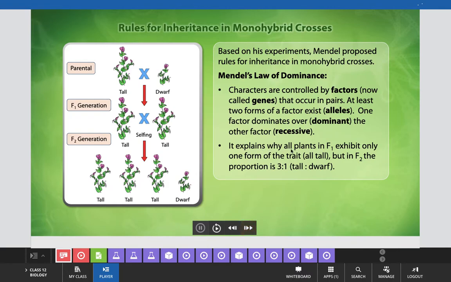This law explains why all plants in F1 exhibit only one form of the trait, all were tall. But in the F2 generation, the proportion shown by Mendel in all the characters of the pea plant was 3:1, meaning the tall and dwarf ratio that he observed for the character height in pea plant as well as in other characters. Always he got the result 3:1 in the F2 generation, and for explanation of that he proposed the law of dominance.